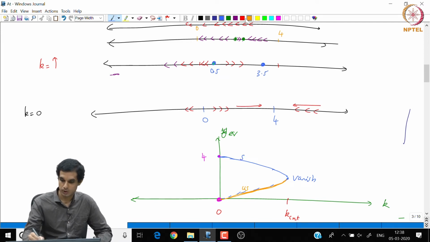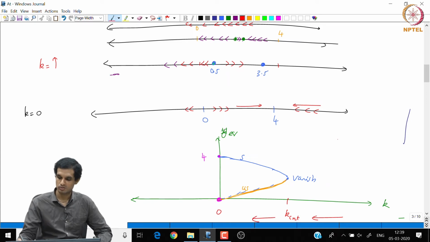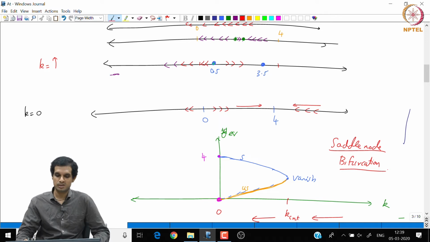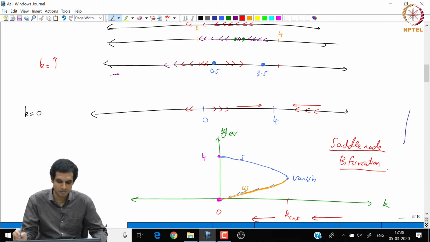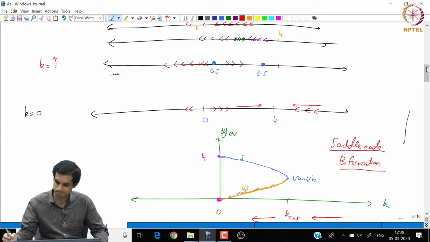So what does this remind you of? If you look at it in the backward direction, till a critical value there are no equilibria, and suddenly there are two new equilibria coming out of the blue. So this is nothing but a saddle node bifurcation. When you do not have any equilibrium and suddenly two new equilibria are born, where one is stable and another is unstable, that is the signature of a saddle node bifurcation. So the reason for the existence of a critical harvesting rate is this saddle node bifurcation. With this we can see how simple models can capture the behavior of the system.